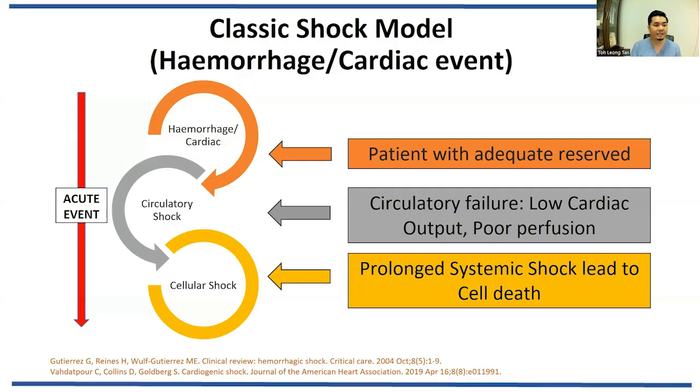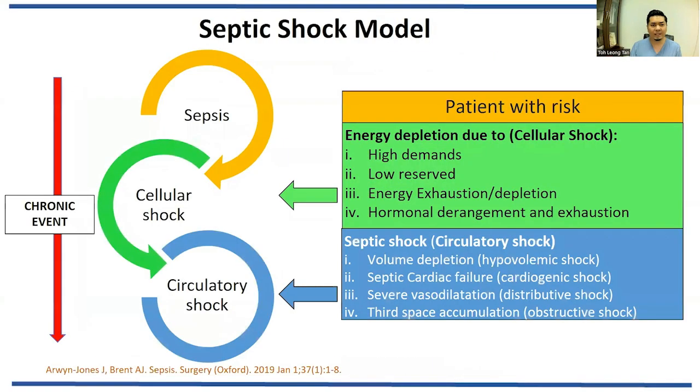So that's why this is an acute event that we need to attend to fast, especially when you're having hemorrhagic shock. We need to stop the bleeding. For cardiogenic shock, we definitely need to do thrombolysis. However, for the septic shock model, there are many schools of thought.